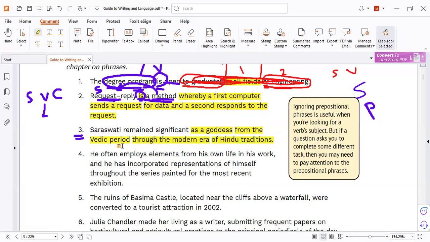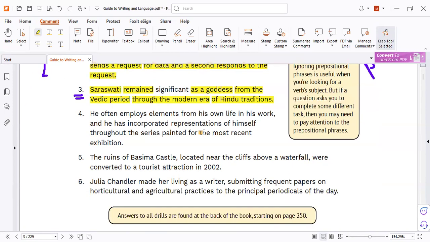So all of these phrases, your subject and verb are not included. So your subject and verb must be elsewhere. Remained is past simple, so it's a verb, but what remains significant? We have only three words, and my subject must be a noun; significant is an adjective, so it must be this one. And remained is a linking verb. So this information refers to the subject. If you don't know the word, you mention it as a goddess. So it's so easy to know it.